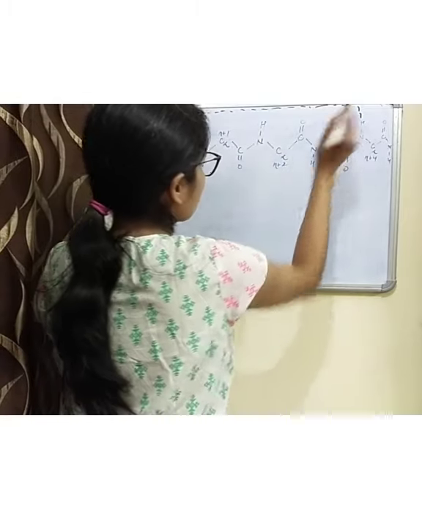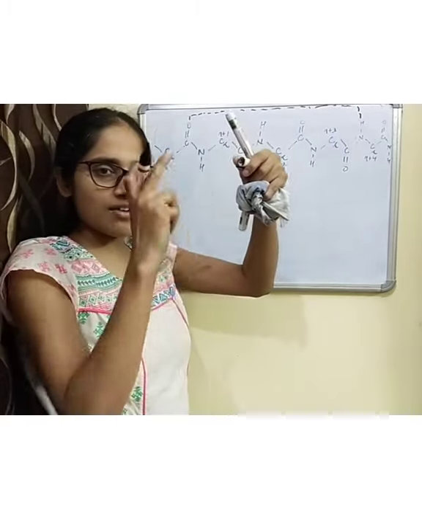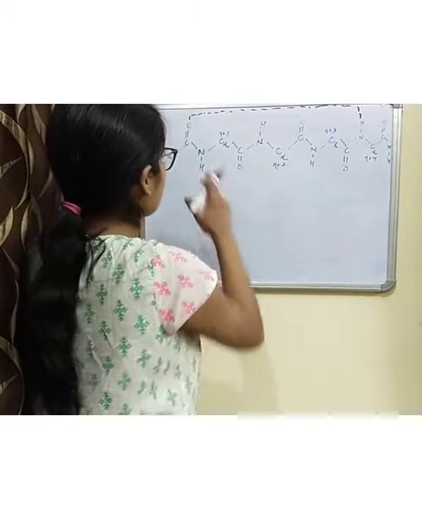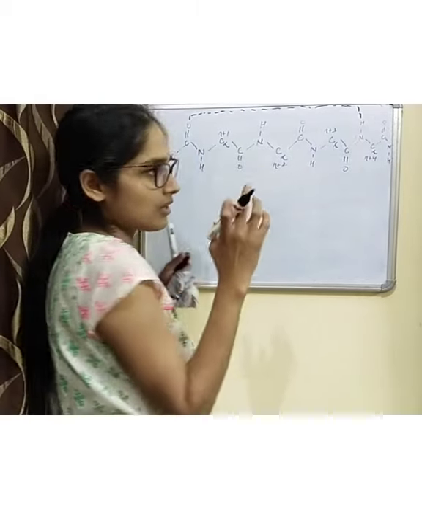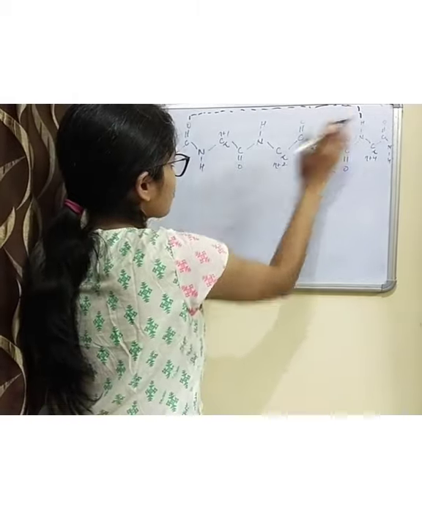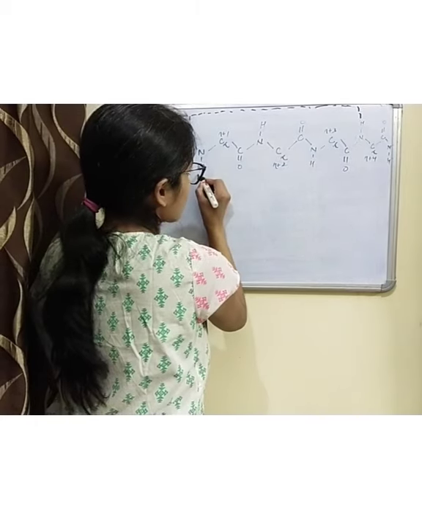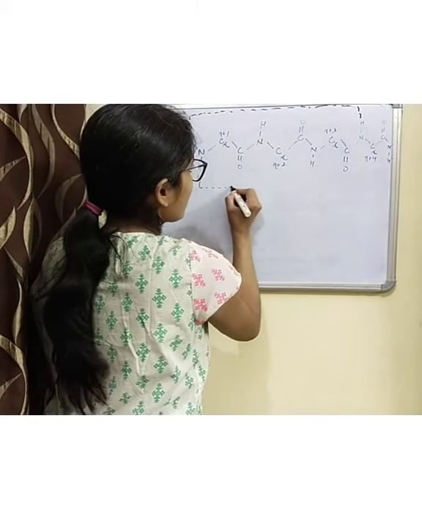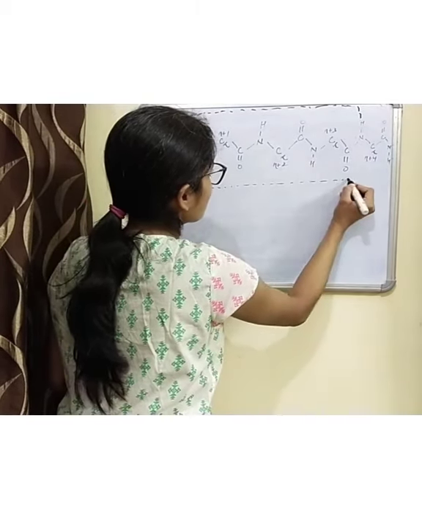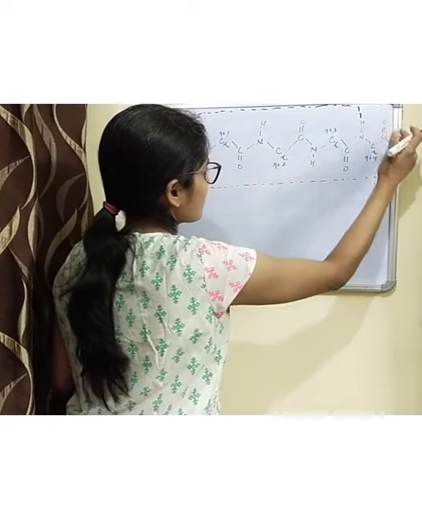Once they are wrapped around, these will come closer and the hydrogen bond will be formed here. Again, the hydrogen bond will be formed between this oxygen.